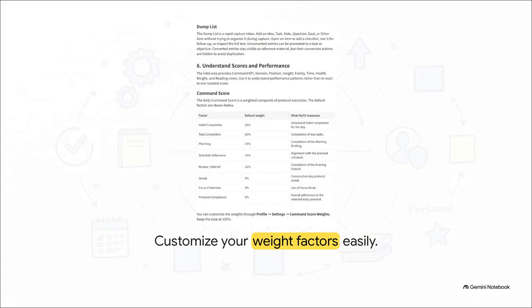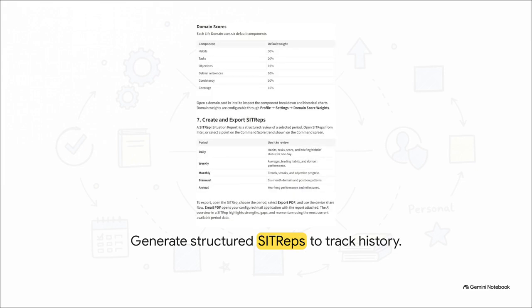But here's where it gets really interesting. The QCS framework doesn't force some rigid one-size-fits-all metric on you. While those are the default weights, MyCS allows you to fully customize these percentages in your settings to match your own unique operational goals. If you want to place a higher premium on just protecting your focus this month or keeping a specific streak alive, you can adjust the weights to reflect exactly what matters to you in your current season of life.